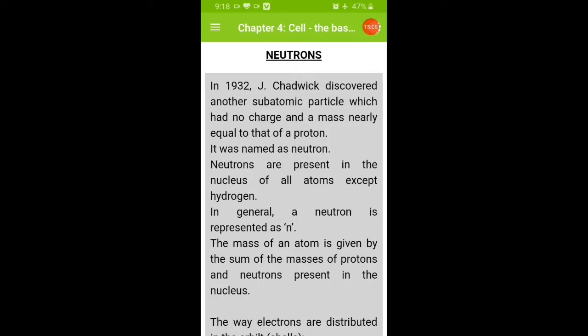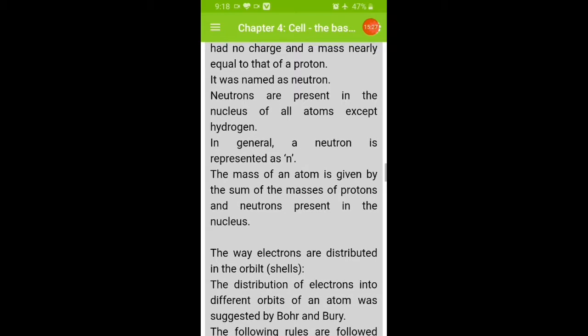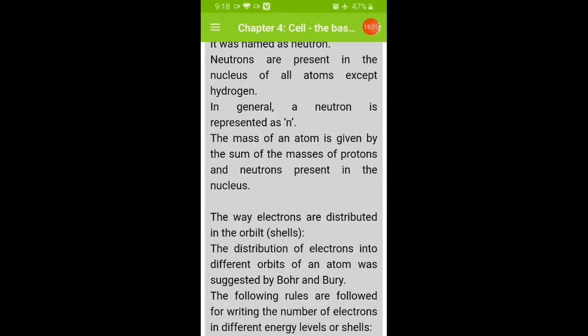Now my dear students, quickly we will revise the discovery of neutrons and an additional topic from this NCERT note. In 1932, James Chadwick discovered the uncharged particle that is considered as the neutron. Neutrons are present in the nucleus of all the atoms except hydrogen. Remember, this can be asked in MCQ: neutrons are present in the nucleus of all the atoms except A, B, C, D: hydrogen, helium, lithium. So the answer is hydrogen.